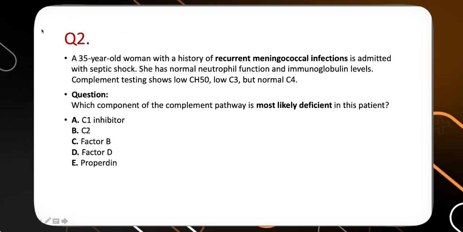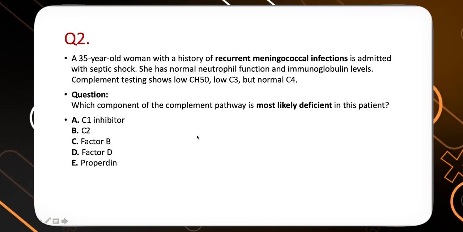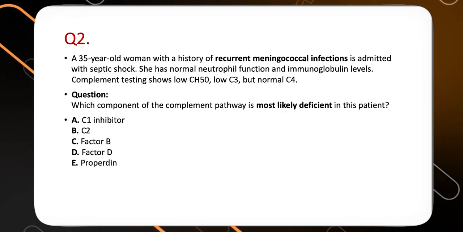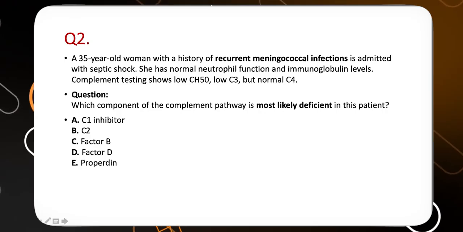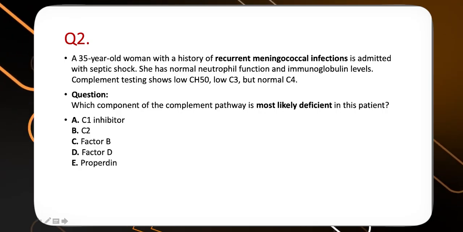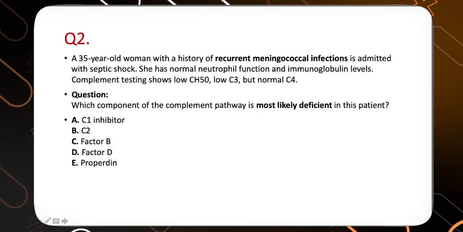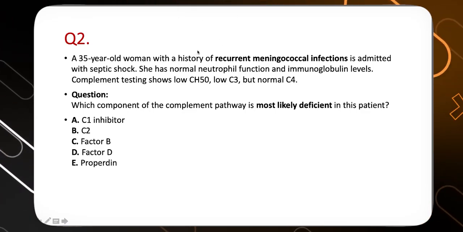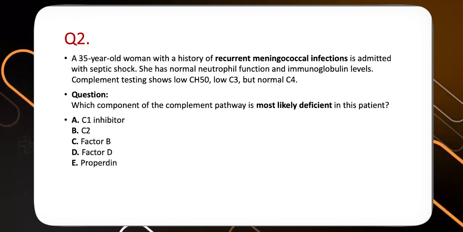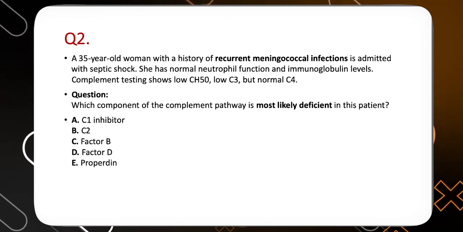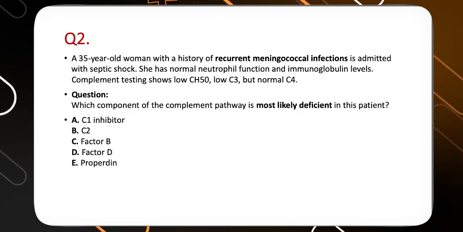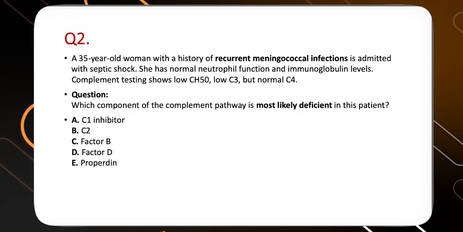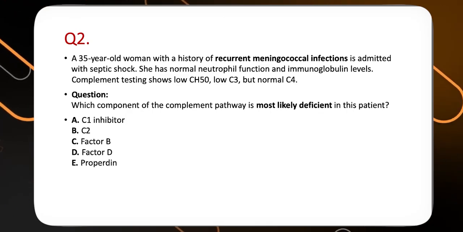Coming to the second question. Question number two: a 35-year-old woman with a history of recurrent meningococcal infection is admitted with septic shock. She has a normal neutrophil count and immunoglobulin level. Complement testing shows low complement levels, low C3 and normal C4. Now, which component of the complement pathway is most likely deficient in this patient?